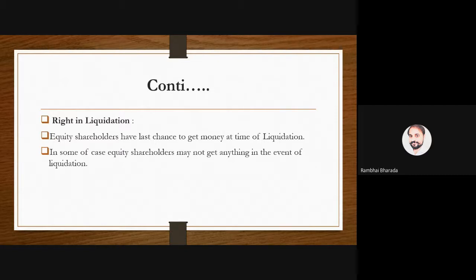So in general, in practical life, whenever there is a liquidation, equity shareholders are not getting anything in case of shutdown or closing of the business. That's why in the fourth point, right in liquidation, it means they have a last chance to get the money. They have only this right. Actually, we can't call this a right. Are you getting my point? तो रियल में ये कोई राइट नहीं है, ये तो नुकसान है.